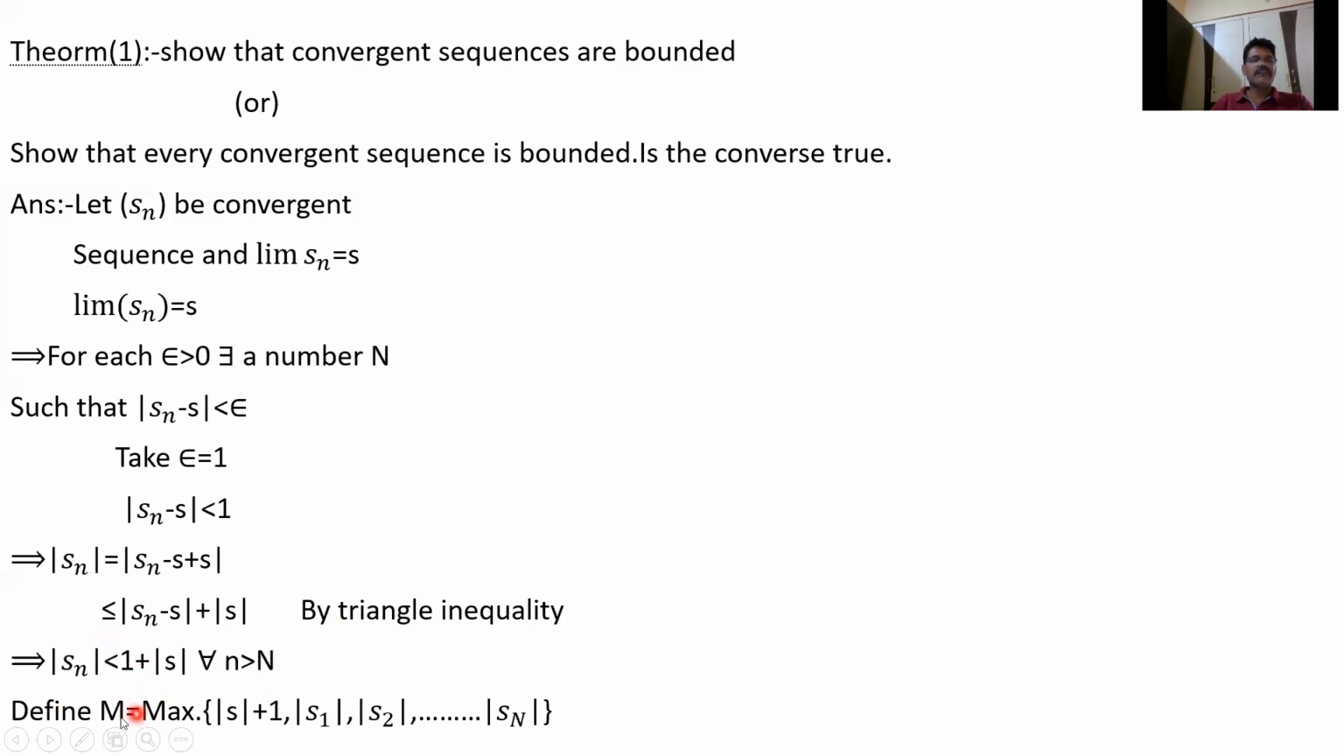So let's define capital M as the maximum of mod S plus 1 and the terms before the Nth term. The terms before the Nth term are mod S1, mod S2, mod S3. So this inequality is true after the Nth term. Suppose I take capital N equal to 9. Then from the 10th term onwards, mod S10 is less than 1 plus mod S, mod S11 is less than 1 plus mod S, and so on.